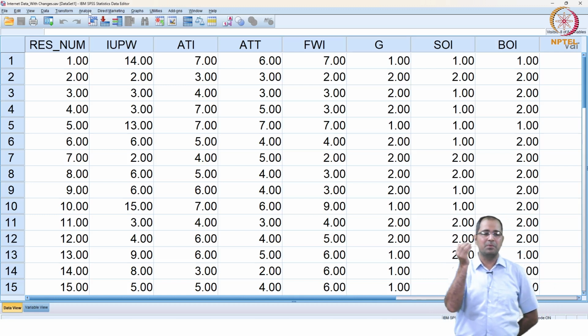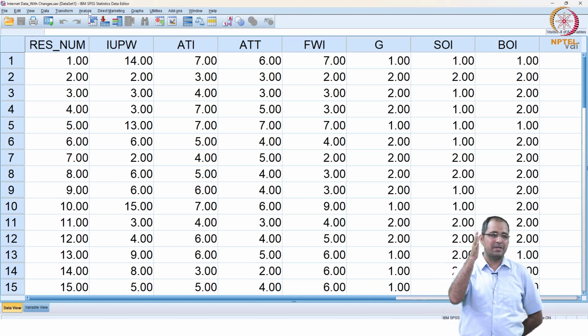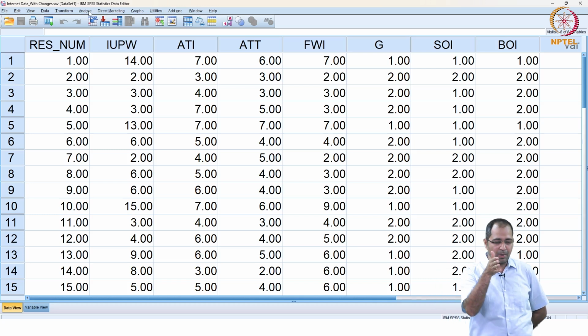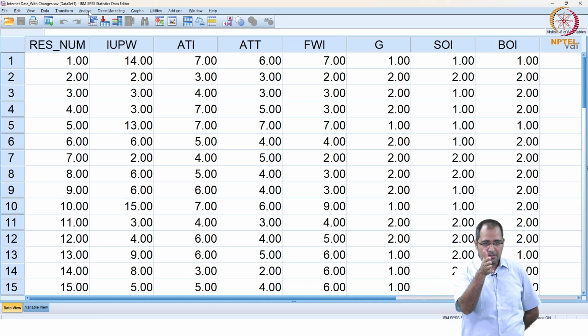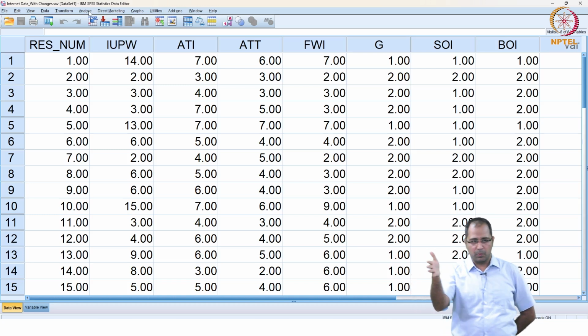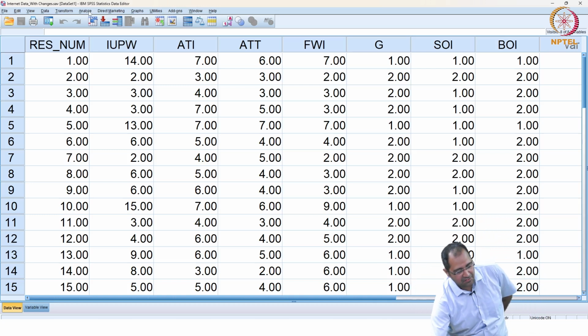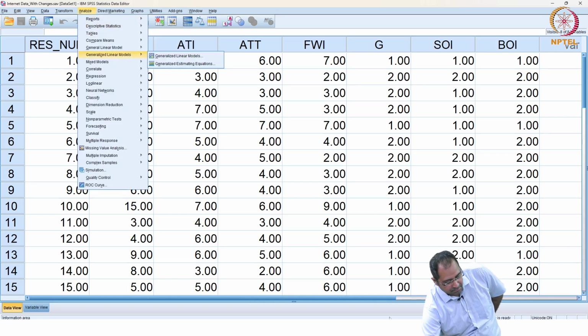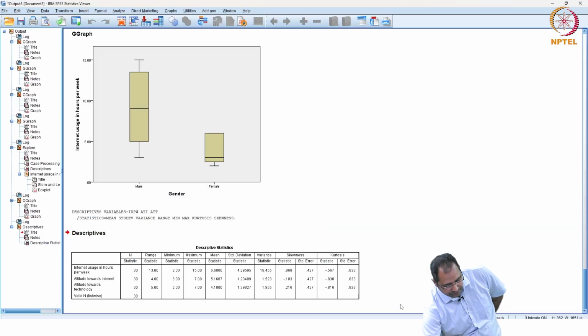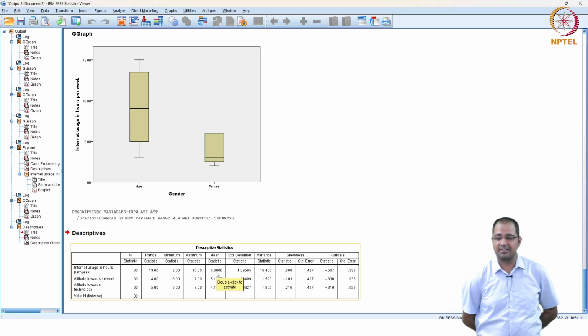One way is we can ask the internet service provider, what do you consider as the midpoint between high and low IUPW, internet usage. The other way is you look at the mean for internet usage hours per week. Mean is 6.6 here.